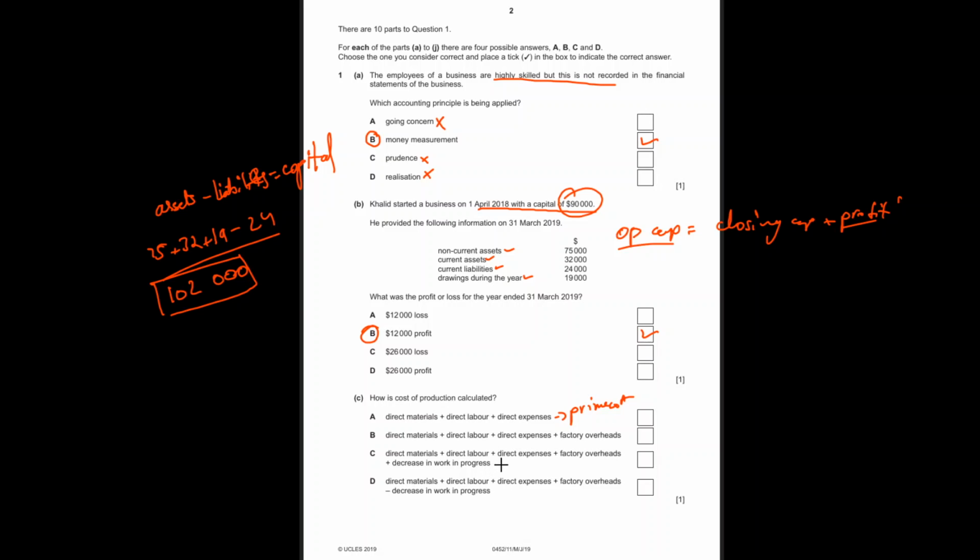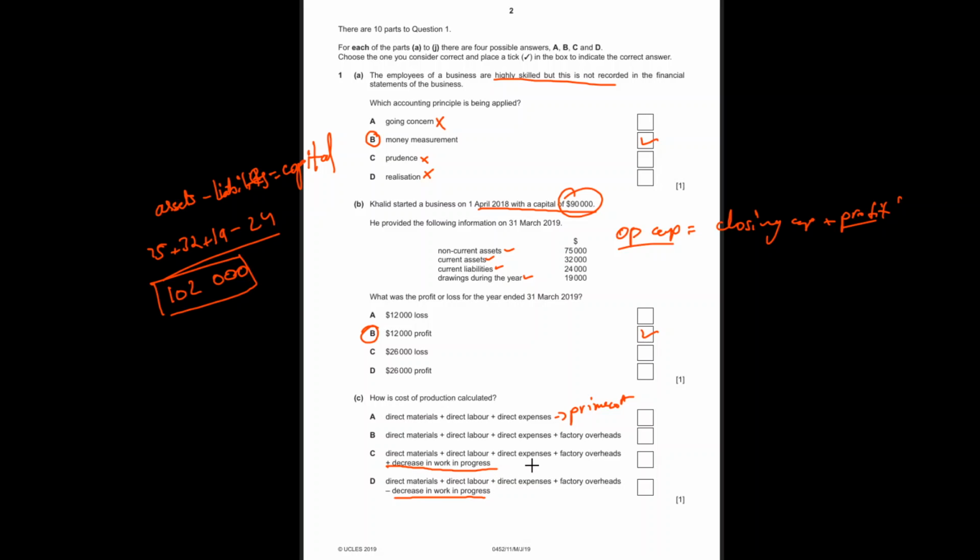But then there's another thing, right? There's something called work in progress. Okay. Now here I want you to focus. Decrease in work in progress. Do we add it or do we subtract that? So what is the cost of production? How much did it cost you to make the products, right? So decrease in what does that mean?